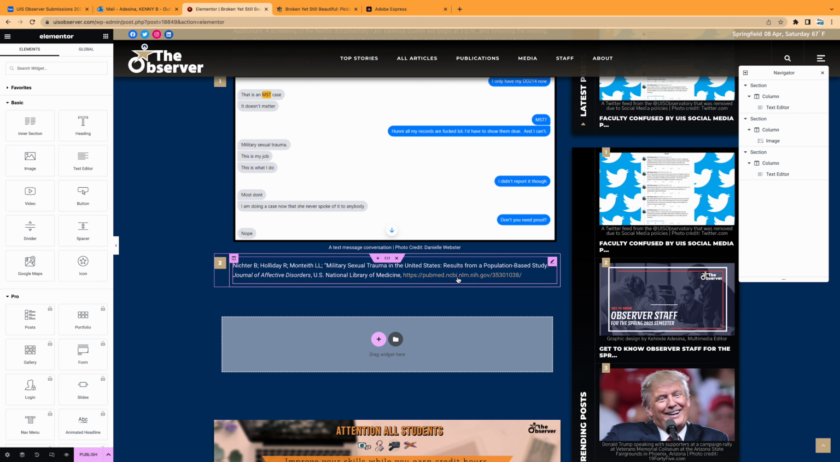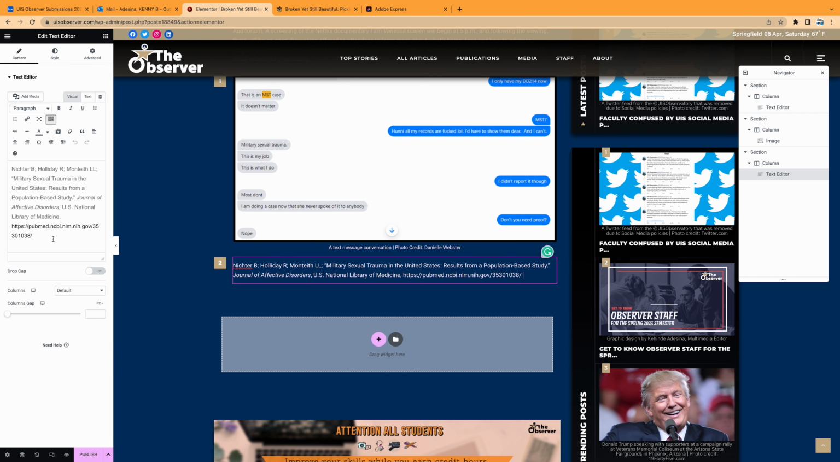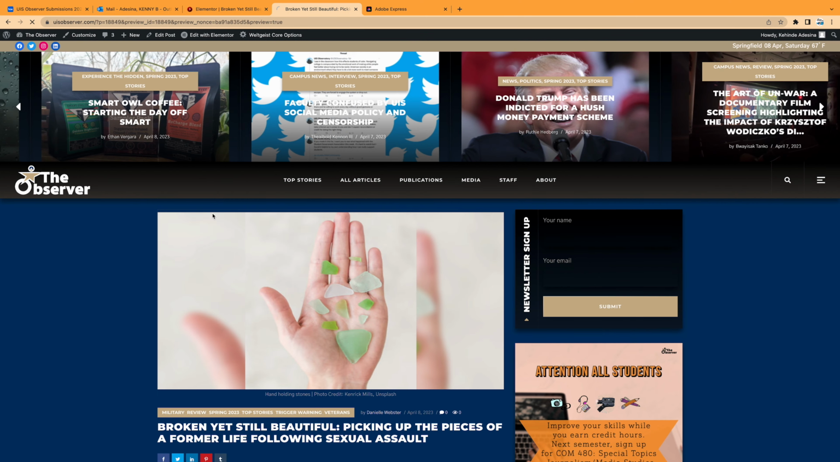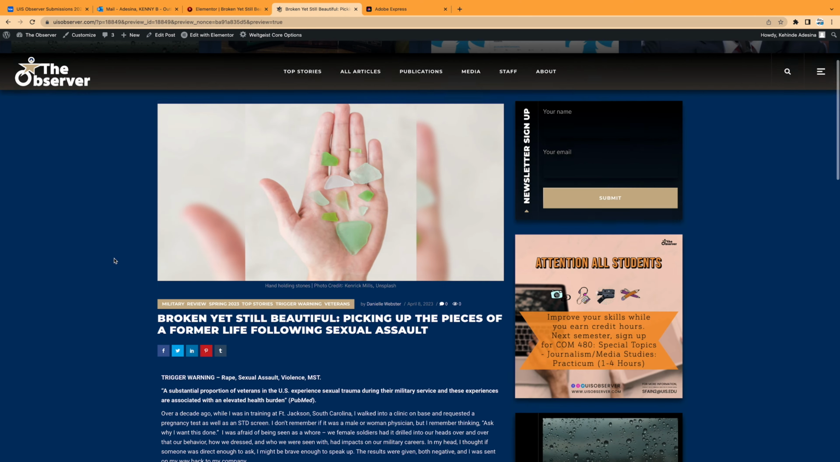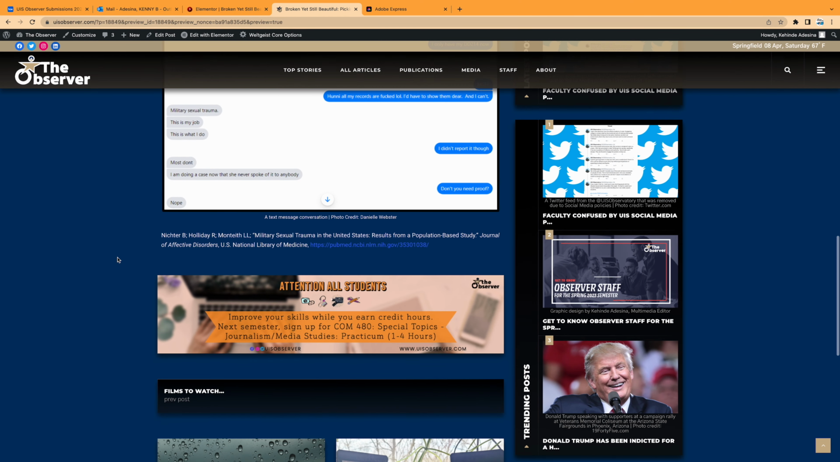All actions related to the textual content in the Elementor mode are done in this box. And again, we change the color of the hyperlink. We are done with the edit and now we can publish the story on the website.